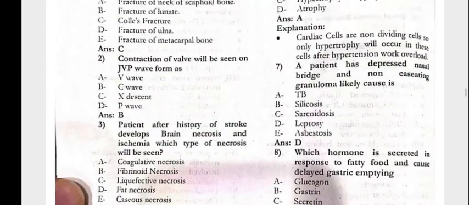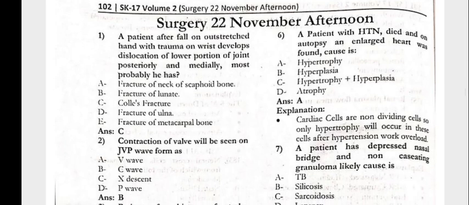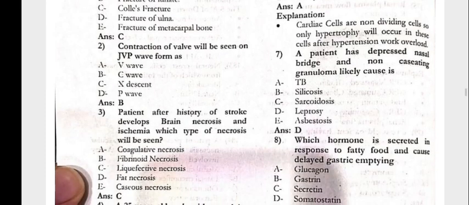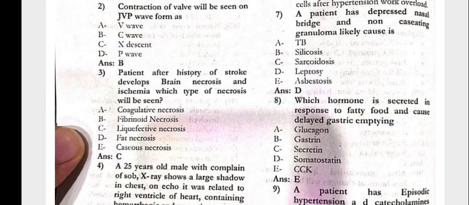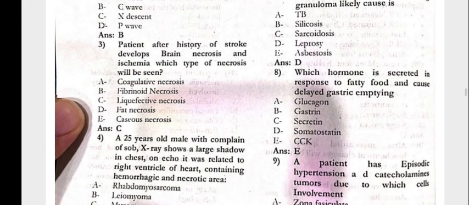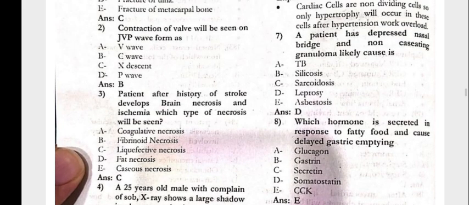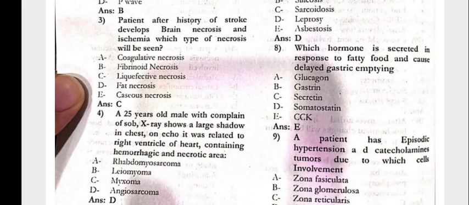This question is a bit missing. Question number 6: the patient with hypertension died, and at autopsy an enlarged heart was found. The cause is hypertrophy. Question number 7: the patient has a depressed nasal bridge and non-caseating granuloma. That is leprosy. Next, which hormone is secreted in response to fatty food and causes delayed gastric emptying? That is CCK.